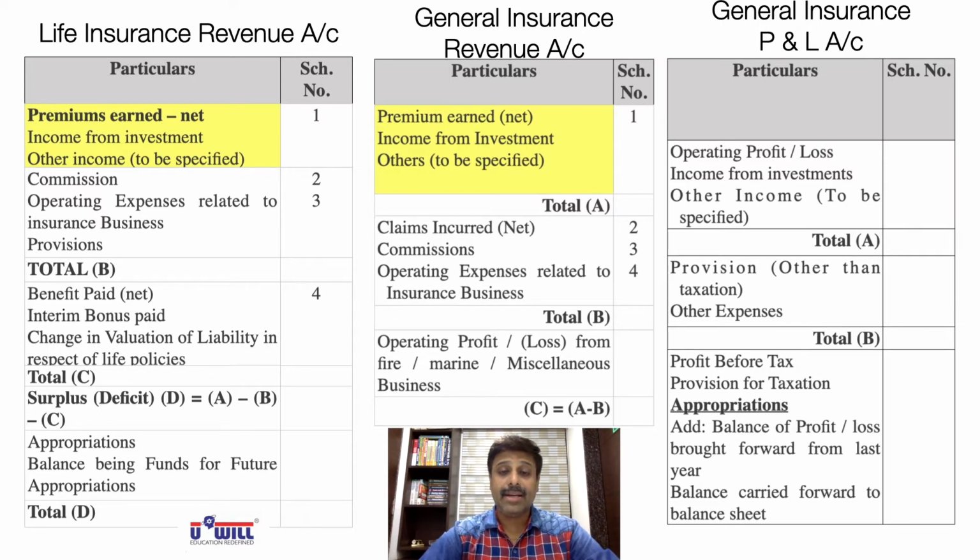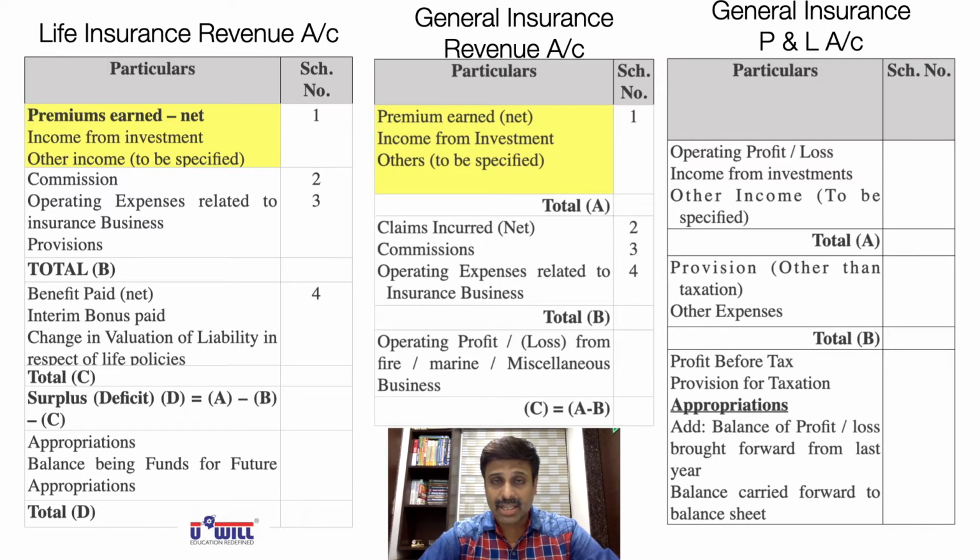Keep it in mind that the first part of the general insurance revenue account is exactly the same as the first part of life insurance. Now going further, keep this in mind. Life insurance had 3 parts, but the general insurance revenue account has only 2 parts. So how do things change?